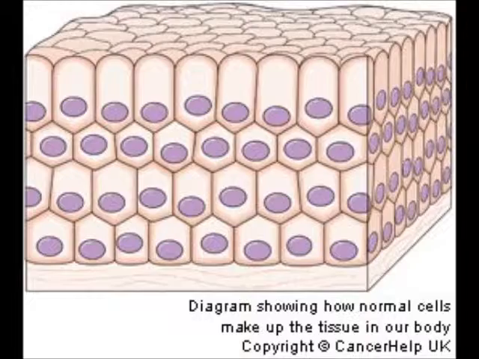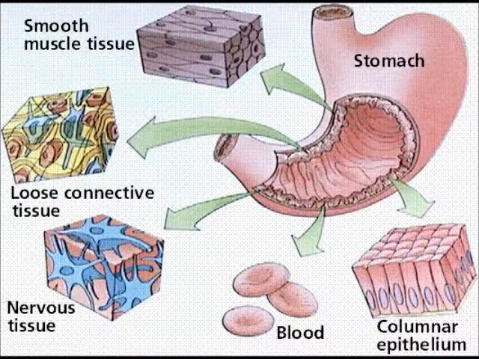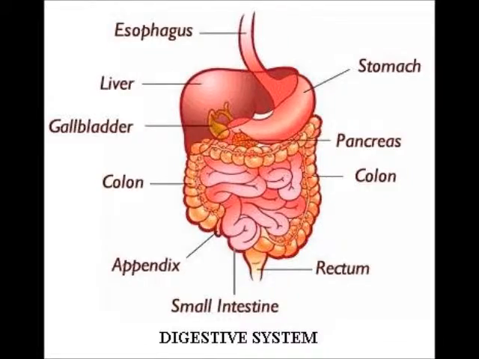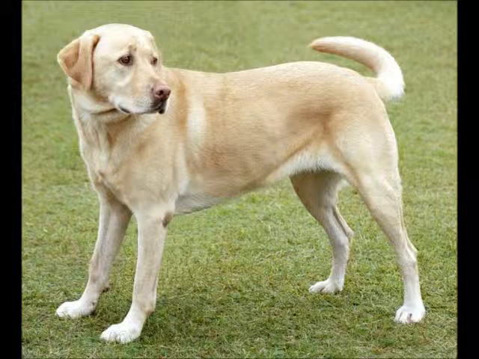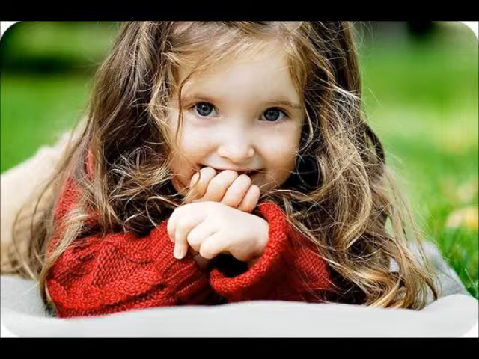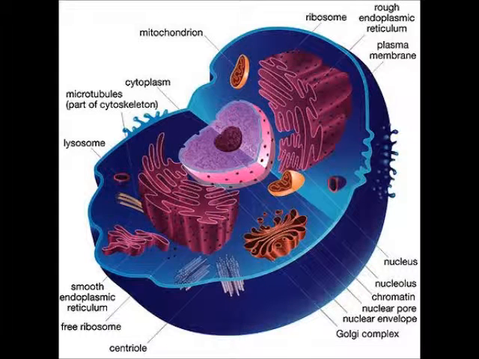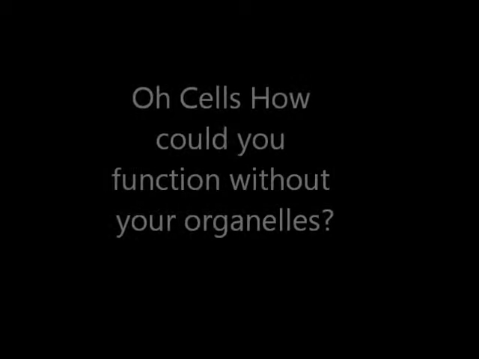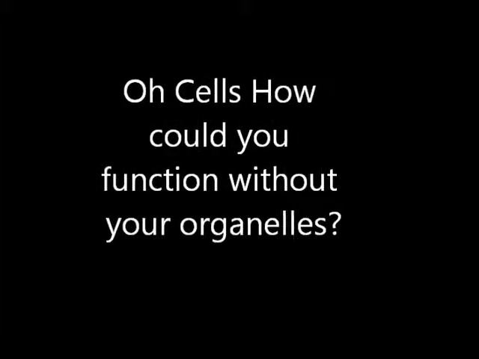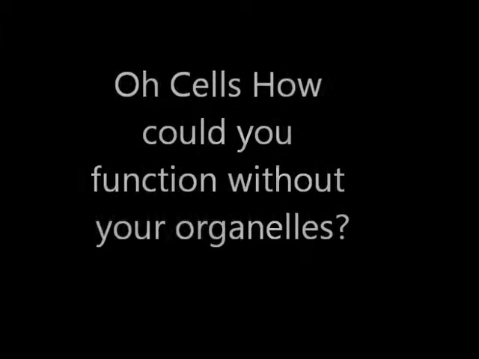Cells make up tissue. Tissues make up organs. Organs make up organ systems. Organ systems make up multicellular organisms. Multicellular organisms are dependent on their organ systems. So multicellular organisms are dependent on cells. O cells, how could you function without your organelles?